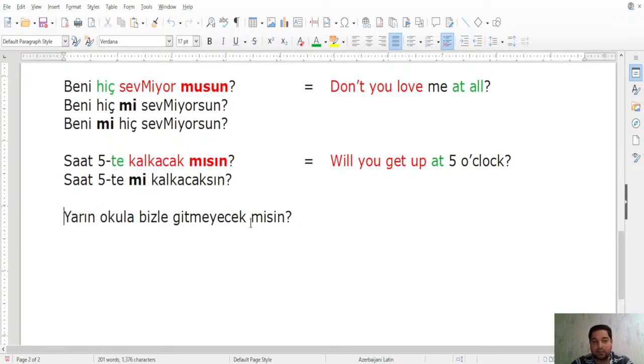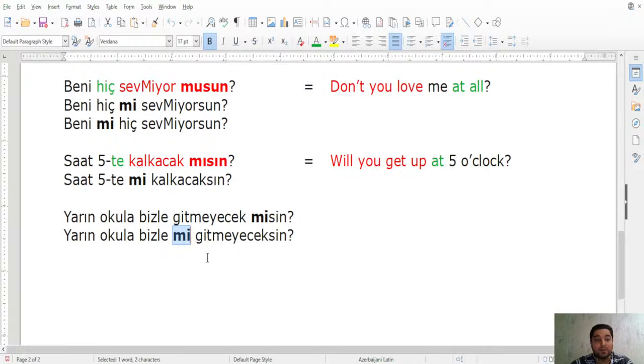Let's now have this mi. We have the question word mi here, right? Let's change the place of that mi. So how do we do it? We take it and remove it from here. Gitmeyeceksin. It becomes gitmeyeceksin. Bizle mi gitmeyeceksin. Now it becomes bizle mi gitmeyeceksin. Okay, it still is mi because bizle requires mi, not mı, mu, or other question words.